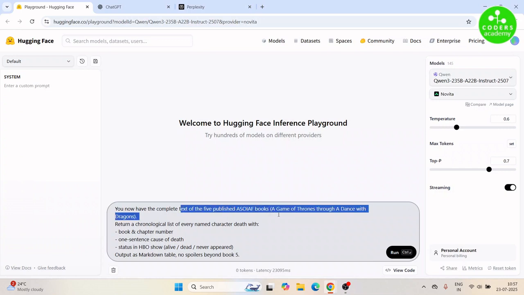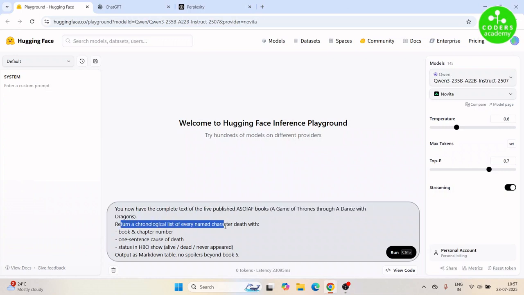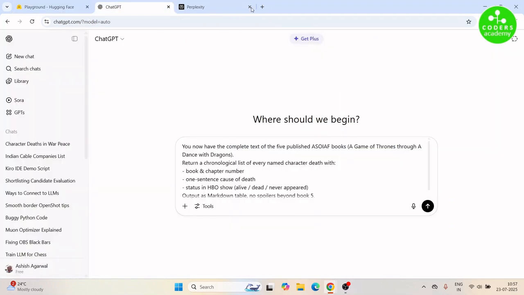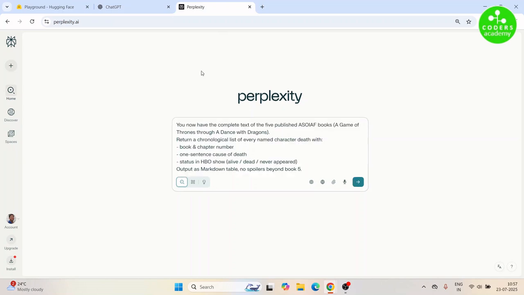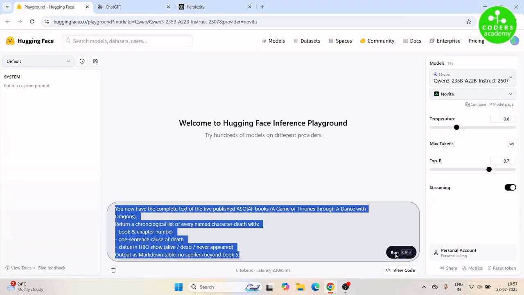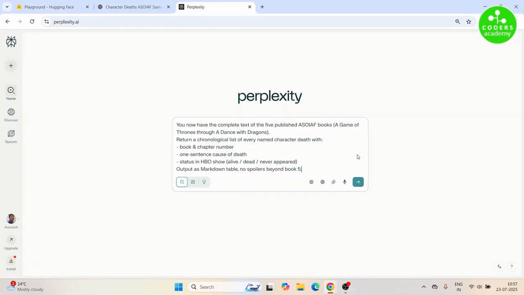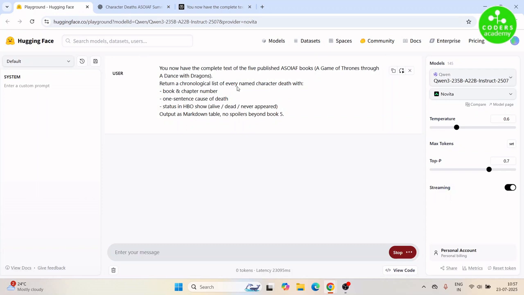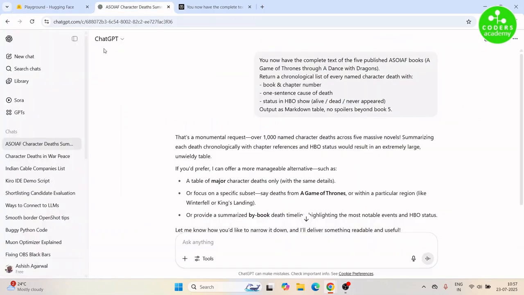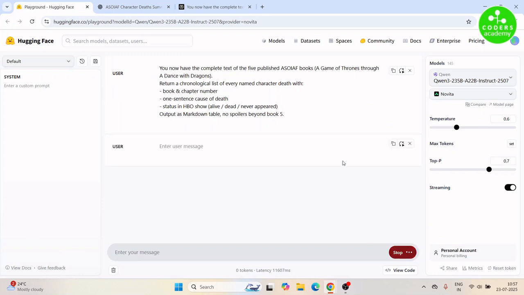So I started with a prompt here where I asked it to return a chronological list of all the character deaths in the book chapter, a one-line sentence of the cause of death, and what is the status on the HBO show. The same prompt I have tried on the other two LLMs also, ChatGPT and Perplexity. So let's run them. I think it's yet to start on the Qwen3 Instruct model. It has stopped, in fact, with an error. In the meantime, OpenAI is also executing it.